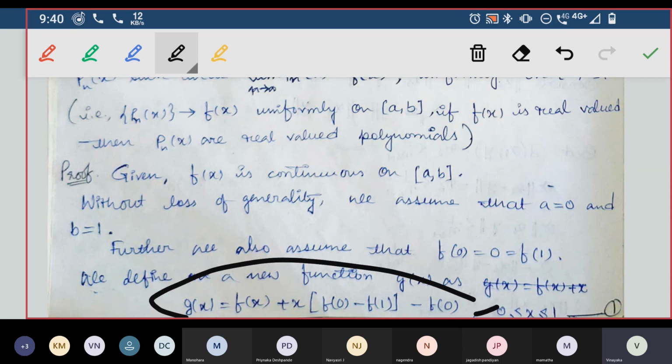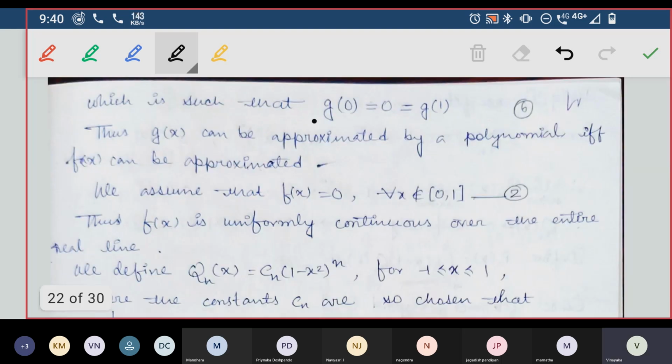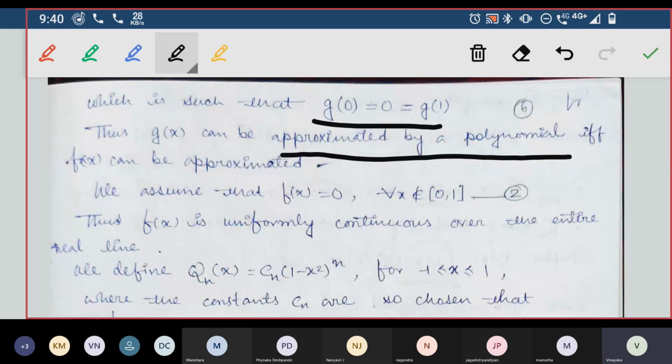That is, when x is equal to 0, g of x is equal to 0, and when x is equal to 1, g of x is equal to 0. But g of x is constructed in terms of f of x itself, which is such that g of 0 is equal to 0 and g of 1 is equal to 0. So thus g of x can be approximated by a polynomial if and only if f of x can be approximated.